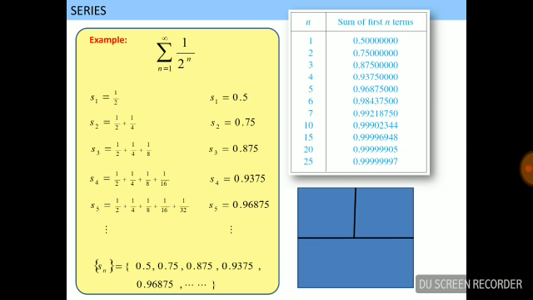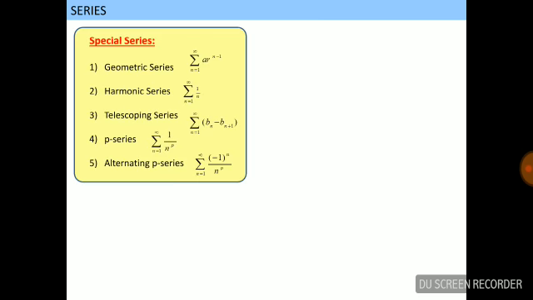Another example: if we use only 2 to the power n, then the values are 2, 4, 8, 16 plus and so on. If we find further terms, we get very large values up to infinity, and we cannot sum this, so this is divergent.